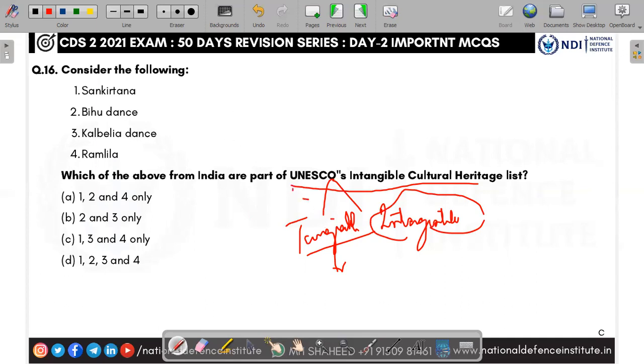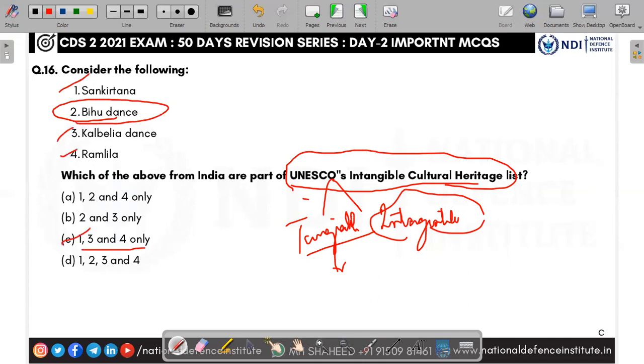So UNESCO has an intangible cultural heritage list in India. What are they asking? They have given four options and ask which ones come under that. Except Bihu dance, all come under intangible heritage; the answer is C. Sankirtana is from Manipur, about Lord Vishnu, where they sing songs. Kalbelia dance is from Rajasthan, where the women, in colorful gowns, rotate and the gown flips. It is colorful to see. That is called Kalbelia of Rajasthan.